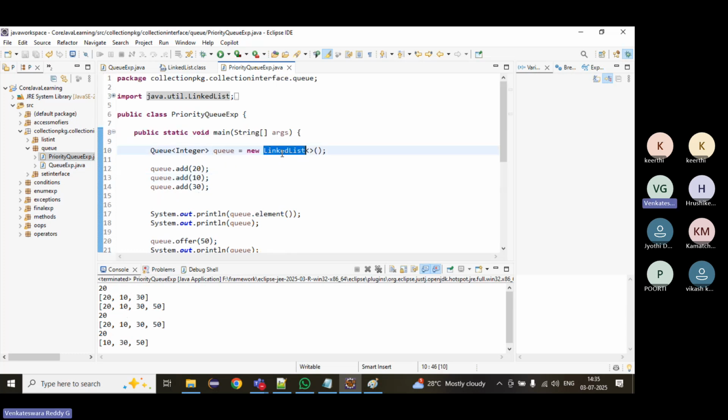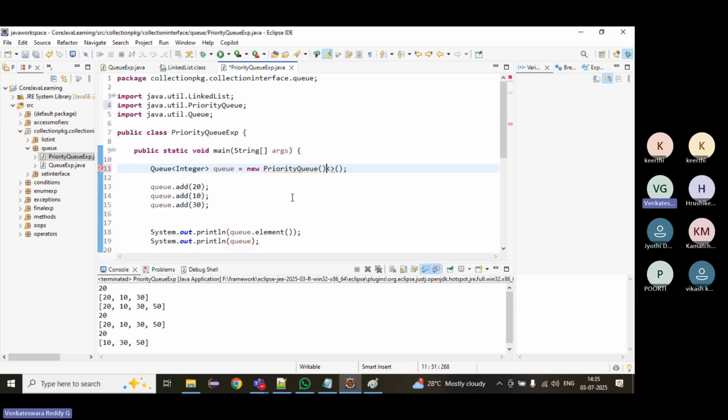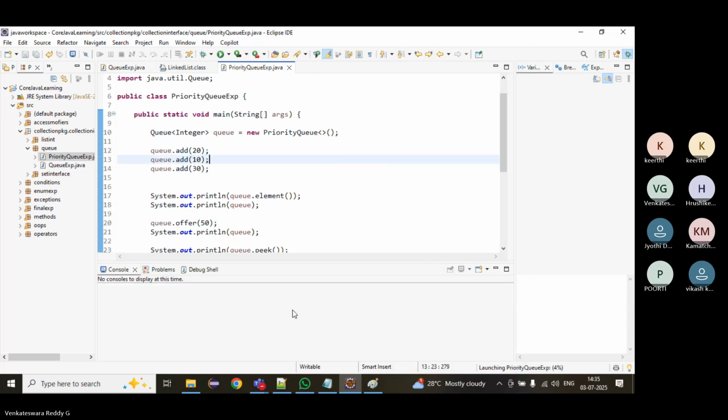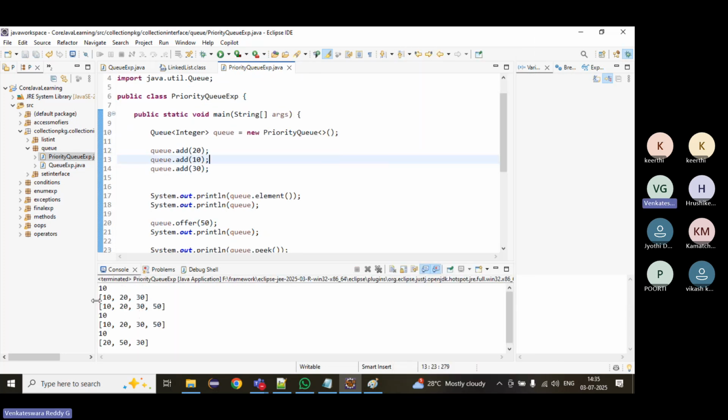Sorry, I did not change it. Priority queue. Let's see, it will display in order. Priority queue will display the list in order, priority wise. It will give priority to the lowest one first.